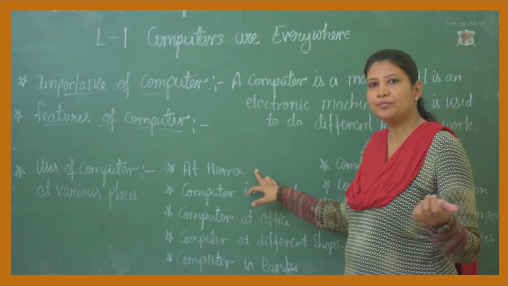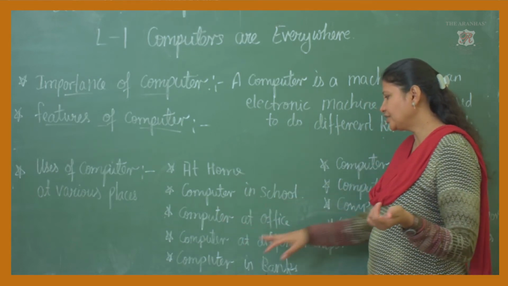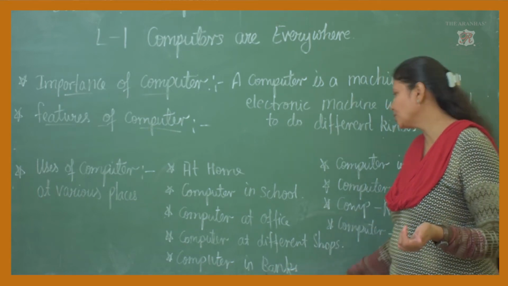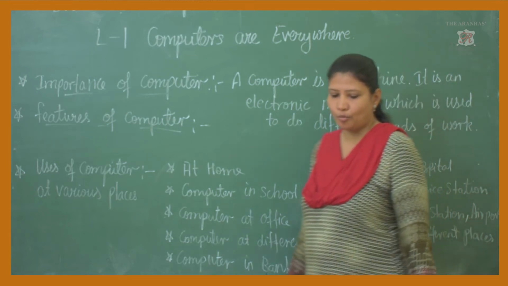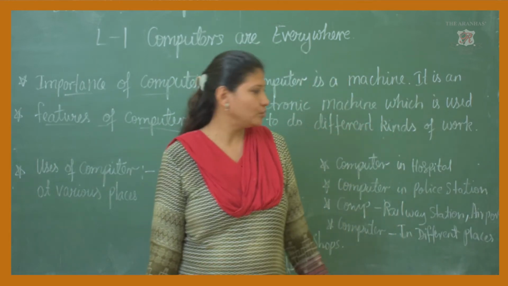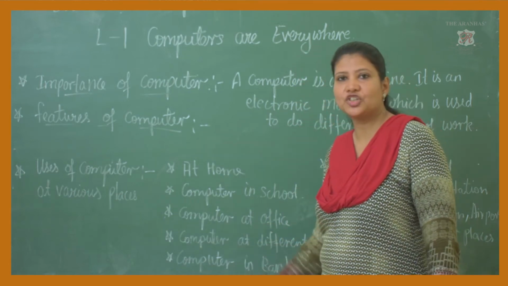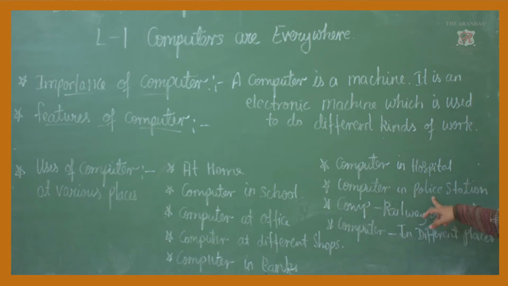First we use computers at home, computer in the school, computer at office, computer at different shops, then computer in banks we use. Where else do we use? Computer in hospitals, computer in police station, computer at railway station, airport, then computer in different places. These are the points where we use the computer, and a few of these I explained in the previous lecture. So now computer at police station we are going to learn.